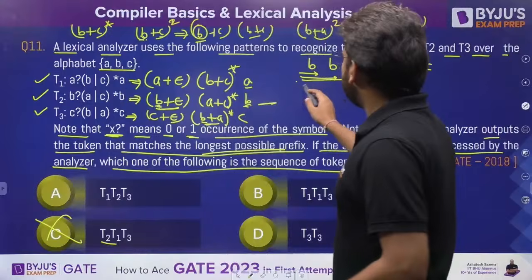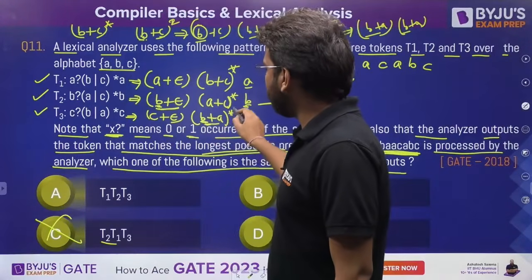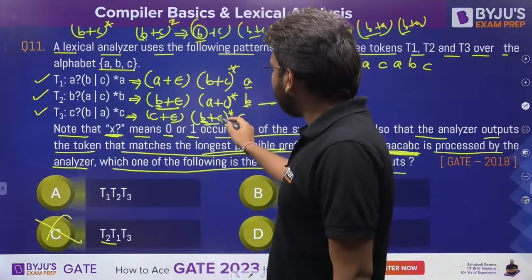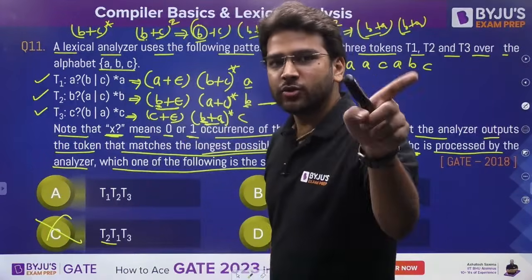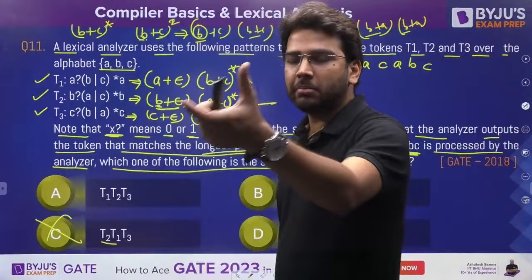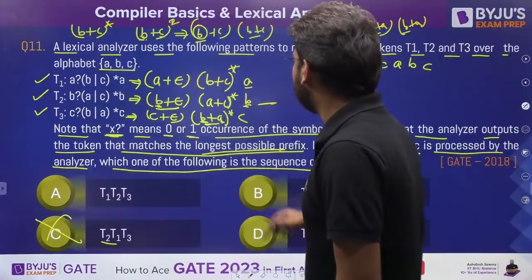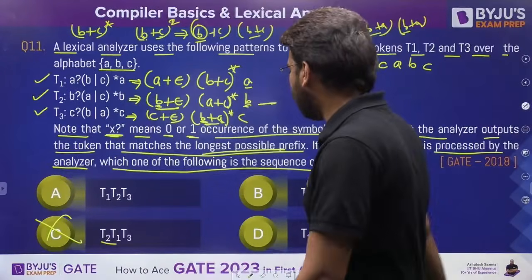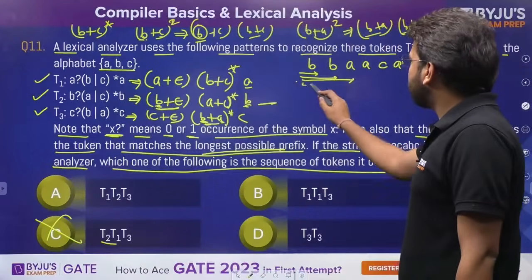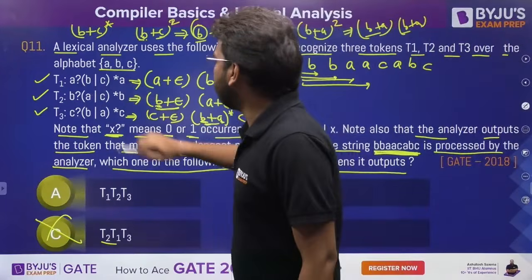Fine. Now let's proceed. Let's talk about T3 as well. So here we have B. I can generate B again because we have star. Then after that I can generate A from this one. If I take (B plus A) raised to the power 3: B plus A, let's take B; B plus A, let's take B; B plus A, let's take A. So BBA can be generated. So I can start with T3 as well. Clear? Let's go further. BBAA. Now let's talk about T1.